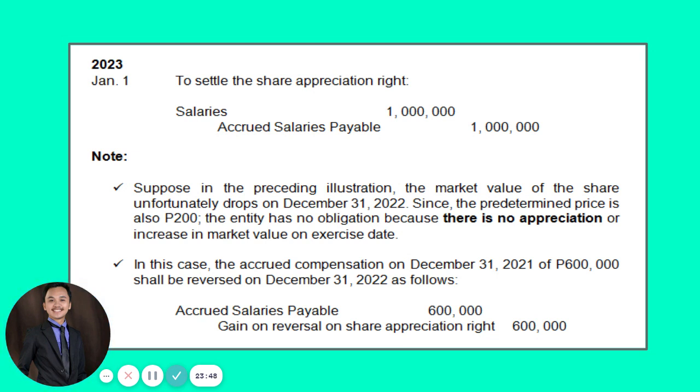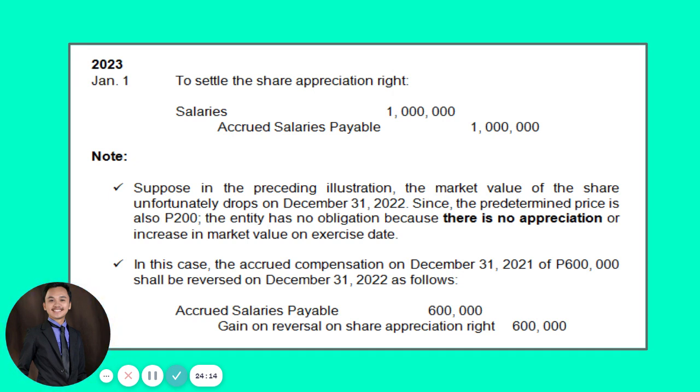So for example, instead of having fair market value of your shares on December 31, 2022 of 250, let us say it has dropped to, let's say, 200 also. Okay? It has dropped to 200 also, no?